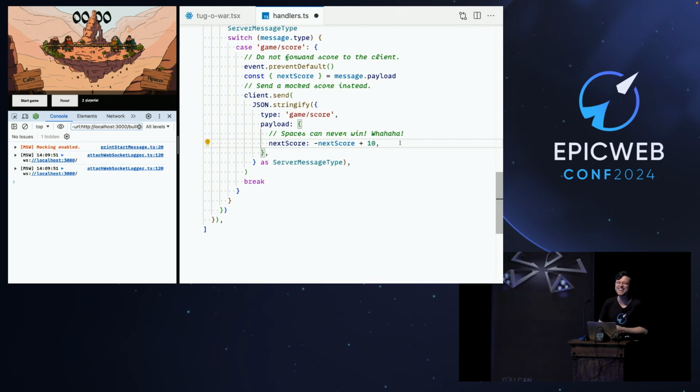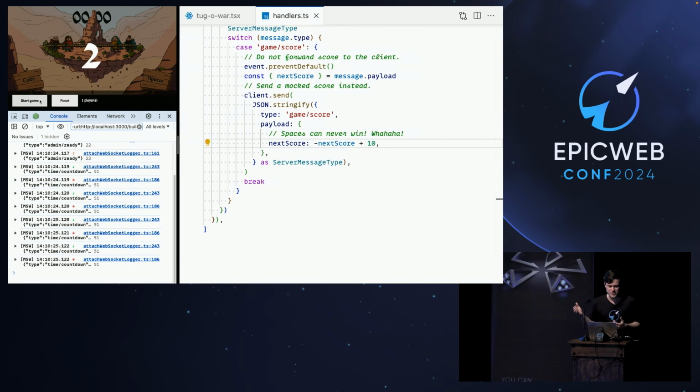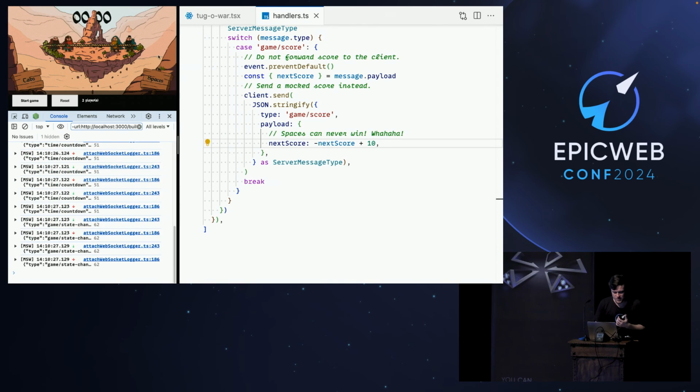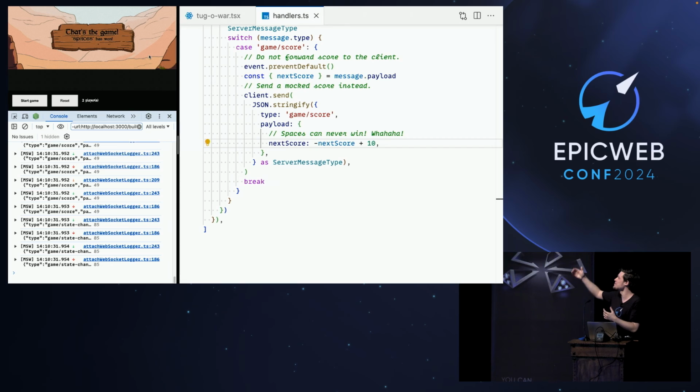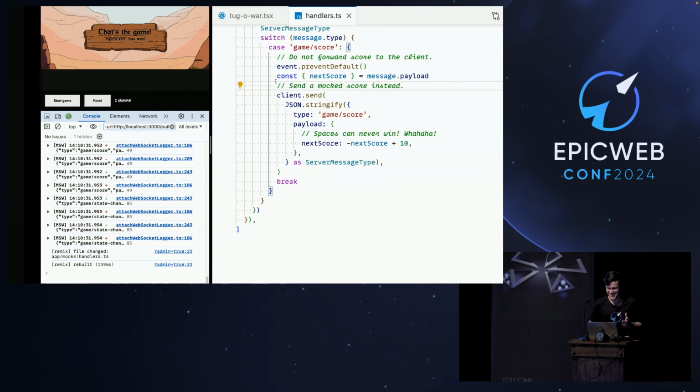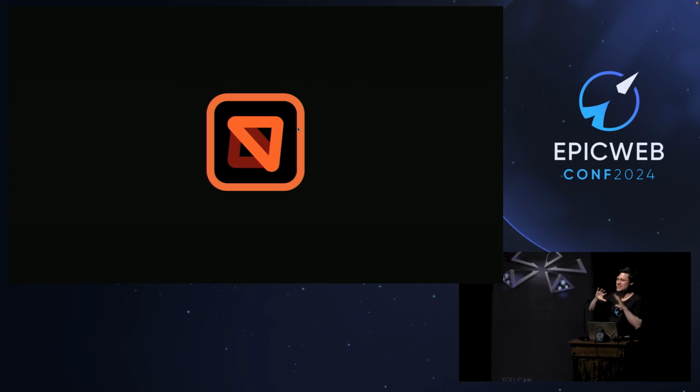Yeah. So with this, I'm going to start the game, communicate with the server, but if I try to, actually, spaces are pulling themselves. And this is actual events coming from the server, but I'm just flipping the data. This is so nice. So this is just a glimpse of what will be possible to do with WebSocket APIs with MSW. And, oh, no.